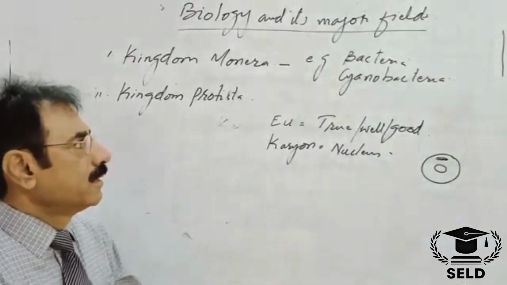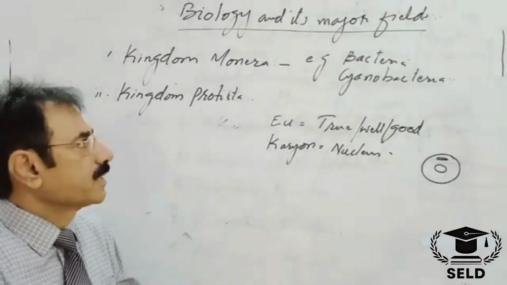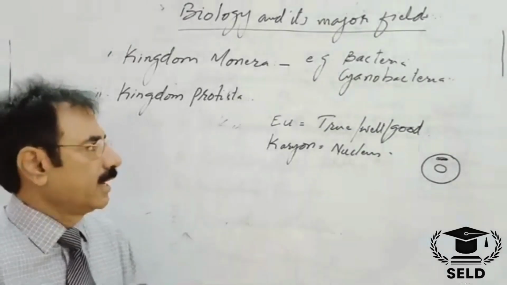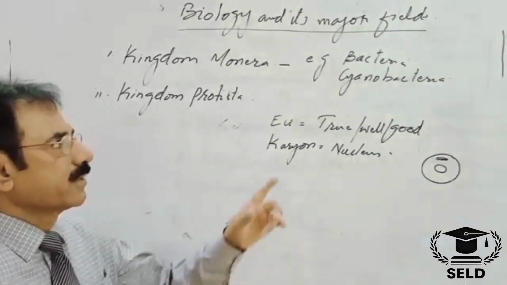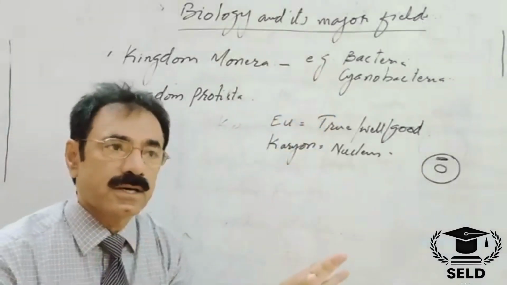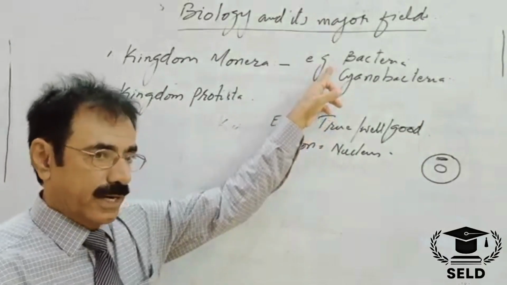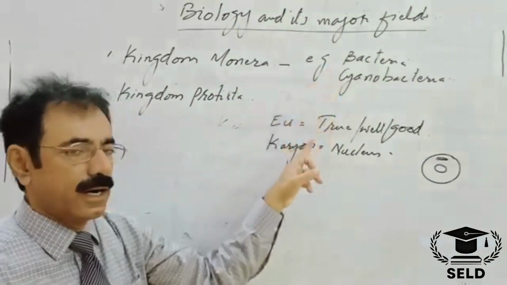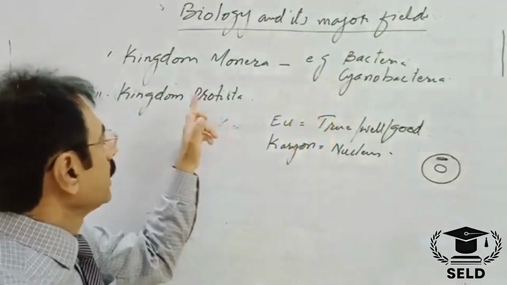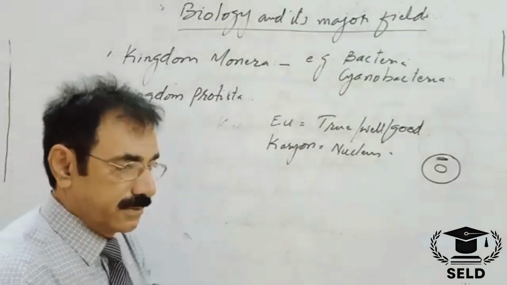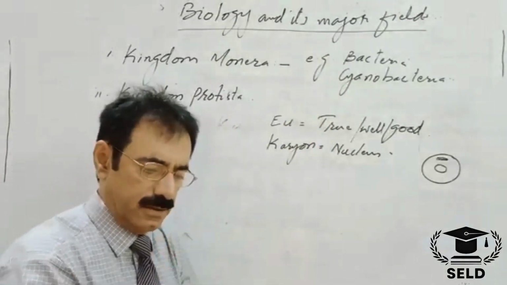And the eukaryotes are all the animals, plants, fungi, with the exception of bacteria and cyanobacteria. These are prokaryotes, and the rest of the organisms are eukaryotes. The kingdom Protista includes all the eukaryotic but unicellular organisms.